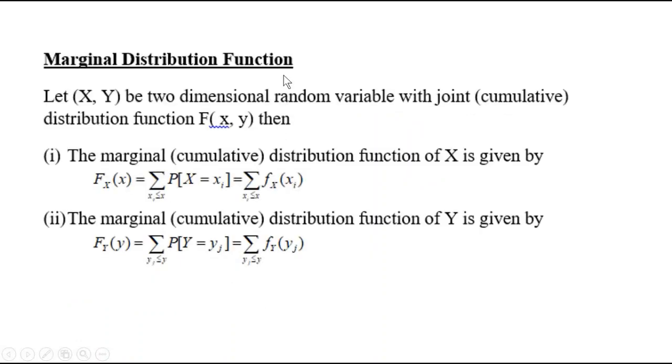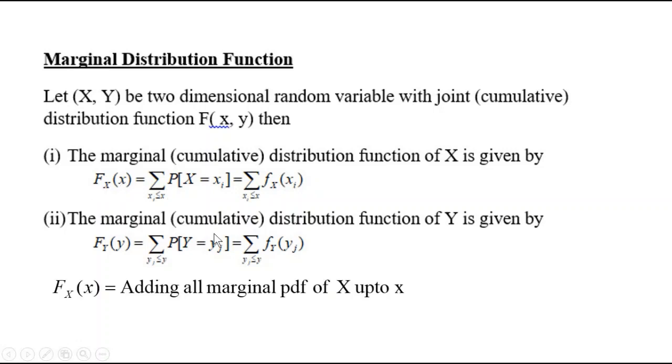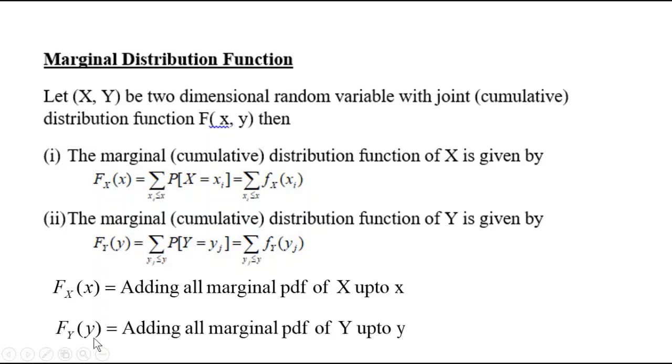Marginal distribution function. If X and Y are two discrete random variables with the cumulative distribution function capital F of xy, then the marginal cumulative distribution function of capital X is given by capital F of x, which is nothing but adding all the marginal PDFs of capital X until you get small x. And the marginal distribution function of capital Y is given by F of y, that is adding all the marginal PDFs of capital Y until you reach small y.